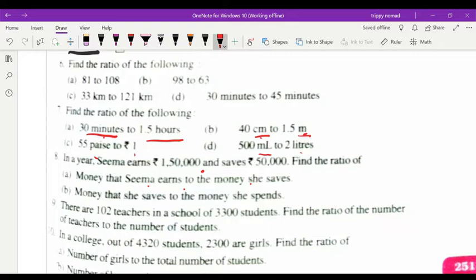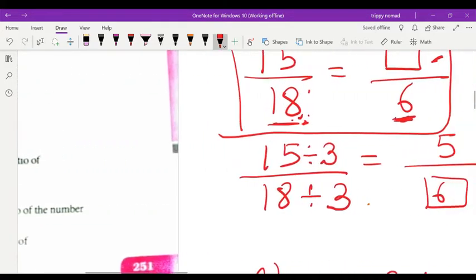In the B part, money that she saves to the money she spends. How will you get how much Seema spends? You will subtract the saved money from the earned money. Then you will get how much she spent. Now children,